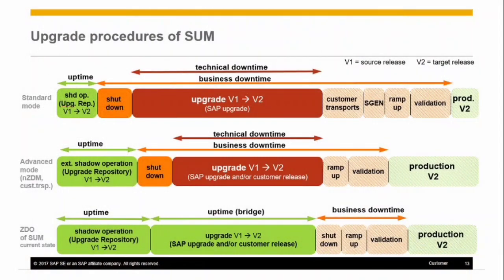In this slide, we will see the upgrade procedures of SUM DMO. There are three modes. Firstly, we will talk about the standard mode.